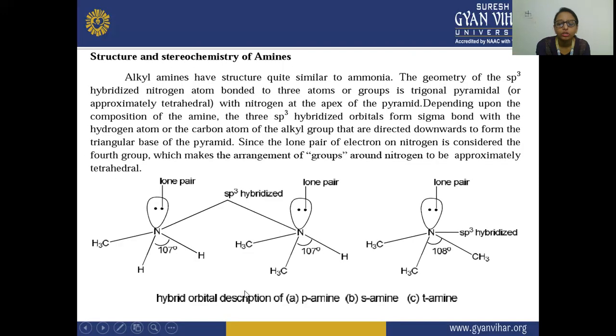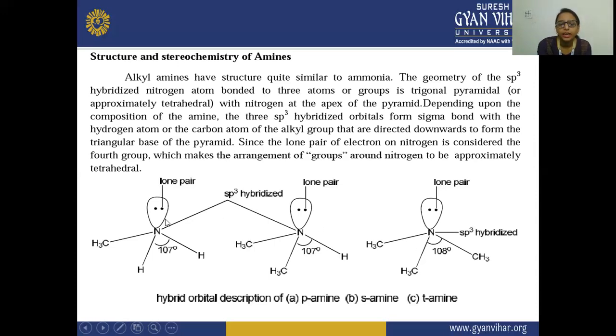This is your primary, secondary, and tertiary amine. The angle between these is 107 degrees, as you can see, because this is the hydrogen. In the secondary amine it is also a 107-degree angle between this carbon, this hydrogen and this nitrogen. In the tertiary amine, you can see two carbons are attached. That is why it has a 108-degree angle.